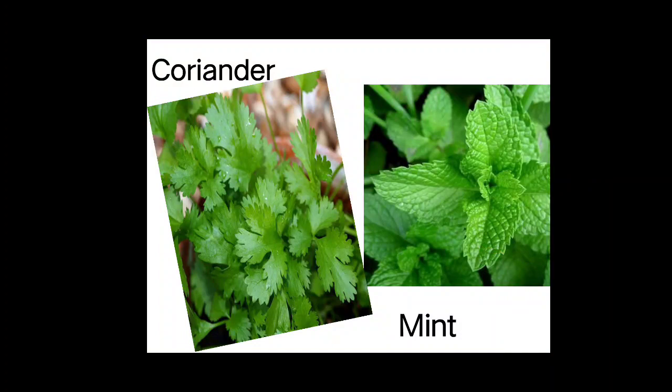Here are two herbs, coriander and mint. They are the two herbs which your mummy must be using in the kitchen. They are used for cooking food. Can you see? They are all green in color. Their stem is green and soft. When you touch the stem of the coriander and mint, it is very soft and green.